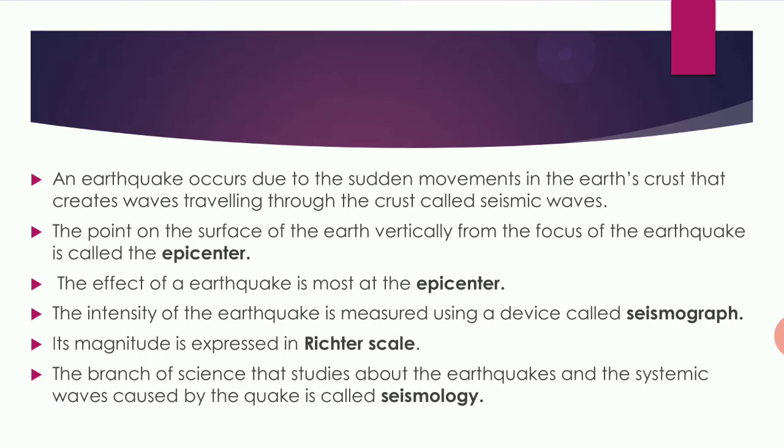An earthquake occurs due to the sudden movement of the earth crust that creates waves traveling through the crust, and these are called seismic waves. So when an earthquake occurs, there is a sudden movement of the earth crust. It creates waves traveling through the crust. These waves are called seismic waves.